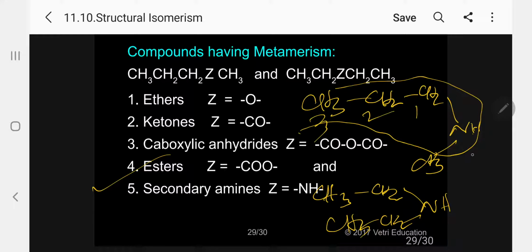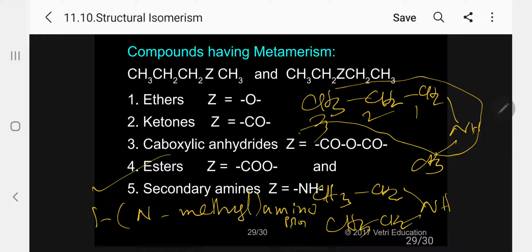So 1-aminopropane is the parent. 1-aminopropane. So 1 hyphen, there is N-methyl aminopropane. Please follow. What I am giving as name now. This is number 1. 1 is N. So within bracket 1 N-methyl, within bracket aminopropane. Kindly follow. N-methyl aminopropane.